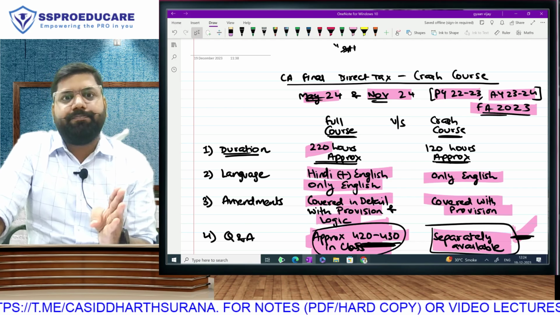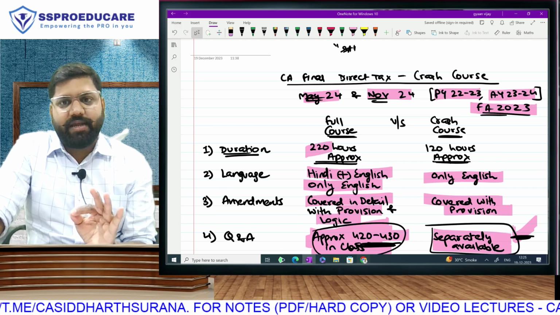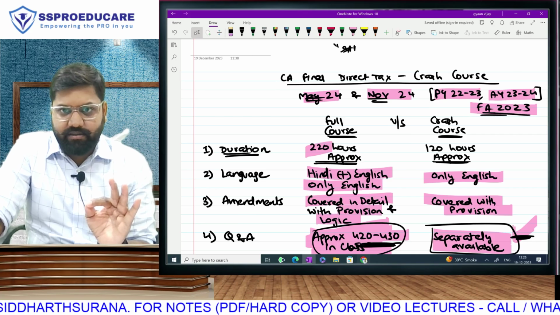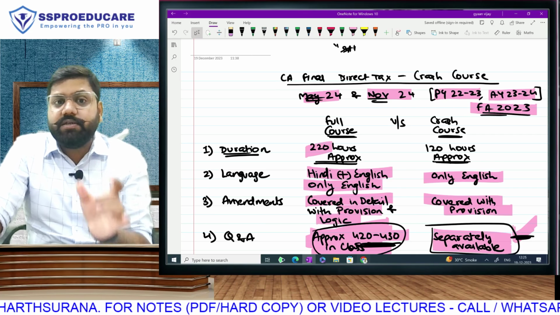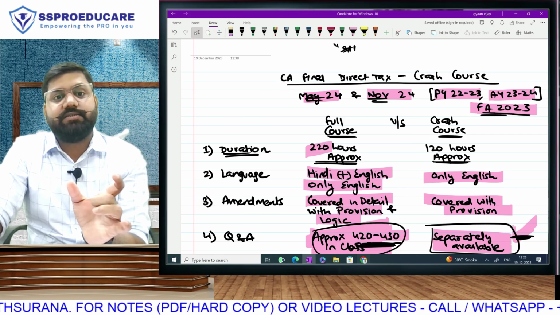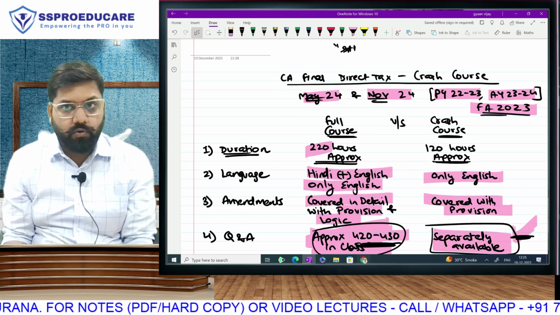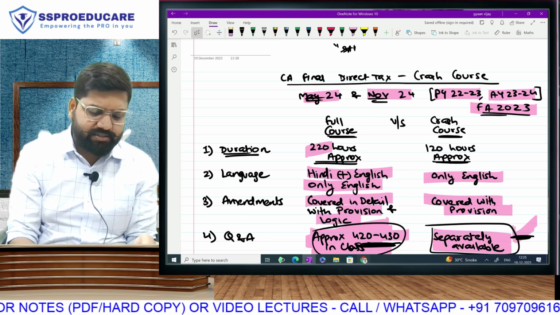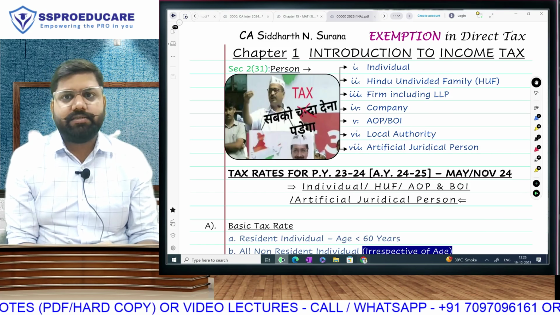The biggest amendment is that the new regime taxation rates have been drastically changed in the Finance Act of 2023, and thus the new regime tax rates we will be directly taking from the full course video, which contains everything in detail along with the amendments. But the first thing that we will do is go and learn tax rates under the old regime.